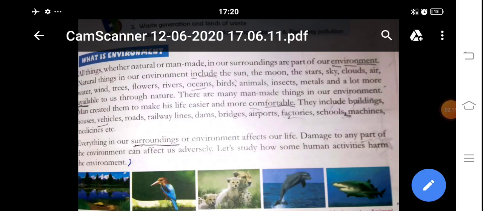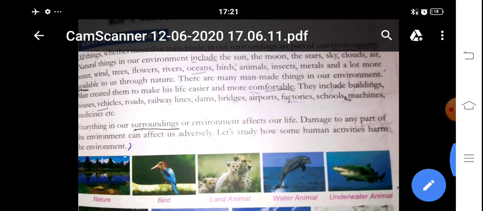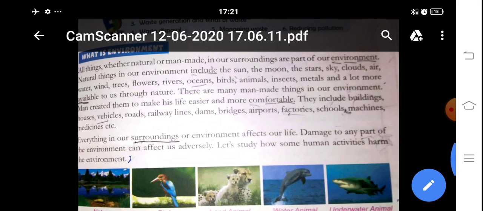Natural things in our environment include, what are the natural things in our environment? Sun, moon, stars, sky, clouds, air, water, wind, trees, flowers, rivers, oceans, birds, animals, insects, metals, and a lot more. Means many more things which nature has given us, available to us through nature.